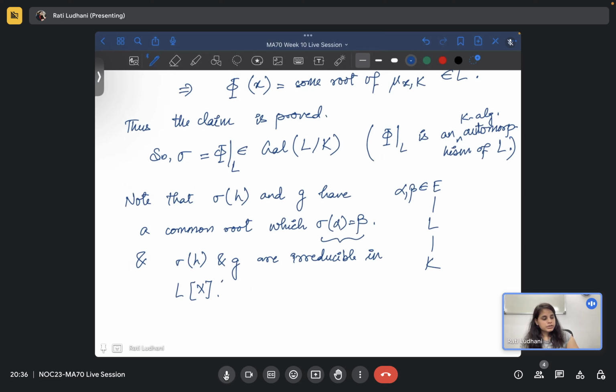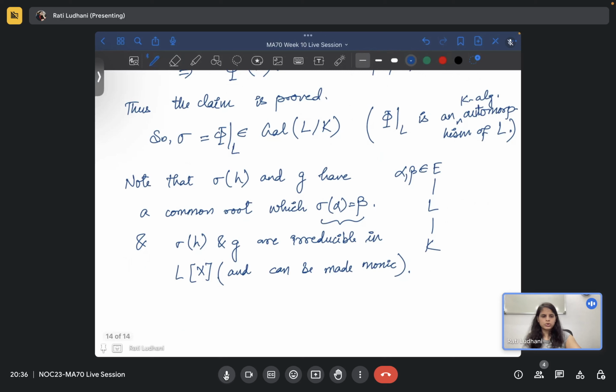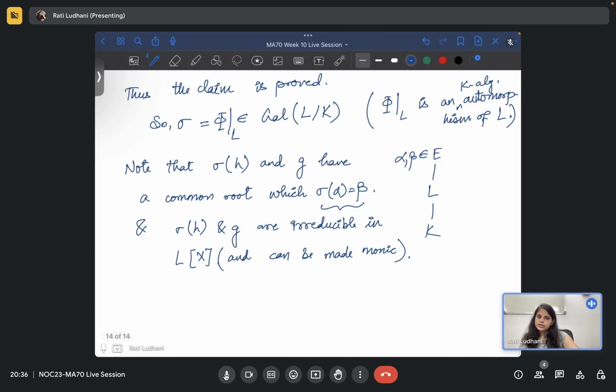So both are irreducible, and by some multiplication they can be made monic. Why am I saying monic? Because I want to talk about the minimal polynomial. Since these are irreducible and these are monic, just remove the coefficient of the highest degree term.